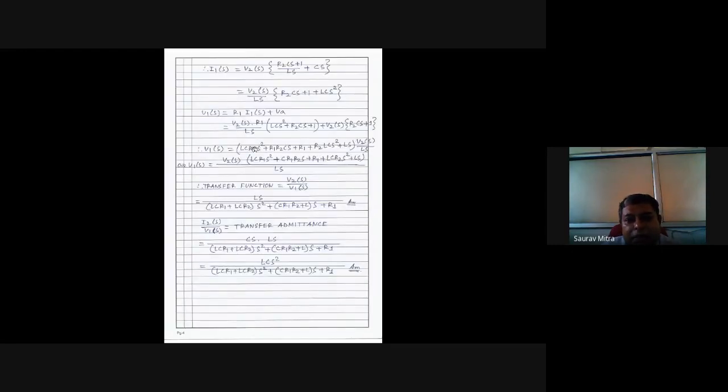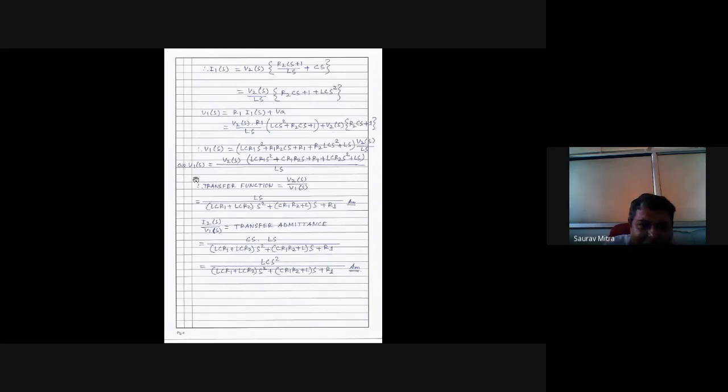So just check. All this big expression came, and after that V1 is equal to all these big things multiplied by V2 divided by LS. Now just take this V2 above and keep V1 below, because V2 is the output voltage and V1 is the input voltage, and you will find V2 by V1 is equal to LS divided by this big thing. If you stop here in the exam, you will get full marks. So the transfer function V2S by V1S is equal to LS into all these things. If you cannot do this factorization, it's okay. If you leave it like this, that is also sufficient.